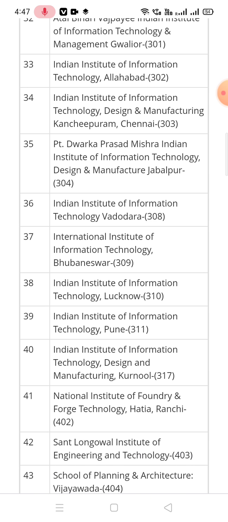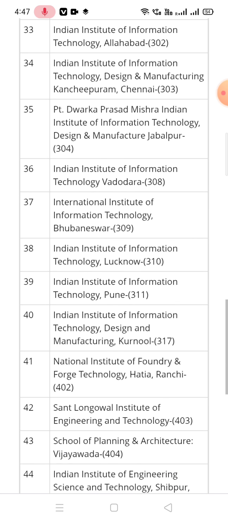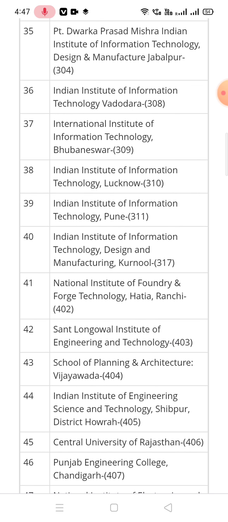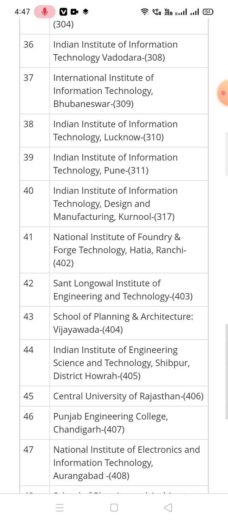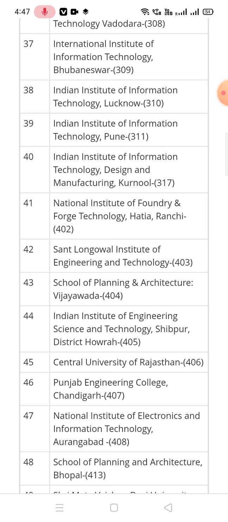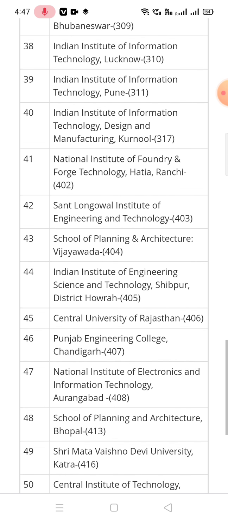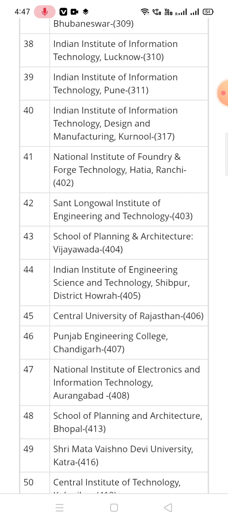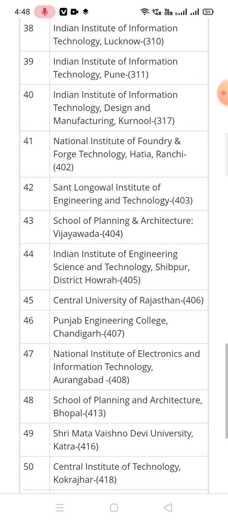and IIIT Vadodara, IIIT Bhubaneswar, IIIT Lucknow, IIIT Pune, and IIITDM Kurnool, and National Institute of Foundry and Forge Technology, Hatia, Ranchi. This is also there.